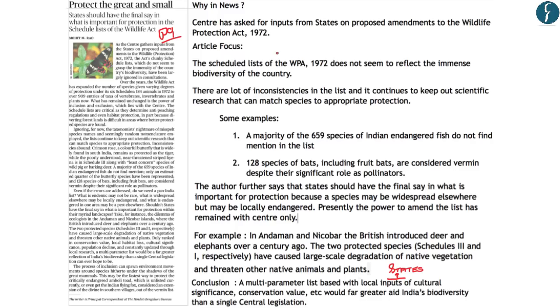So now hopefully you have understood the argument of the author that there is a requirement for the central government to have inputs from state governments so that the Wildlife Protection Act of 1972 has comprehensive coverage in the protection of India's biodiversity. And now with this we come to an end in the analysis of today's paper. Now we move on to the question for today.